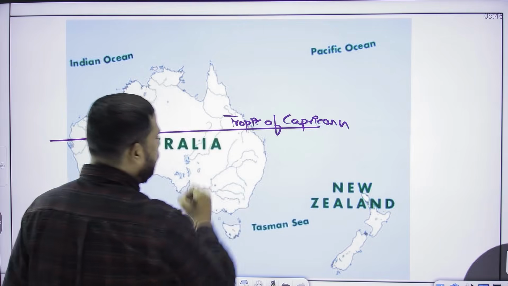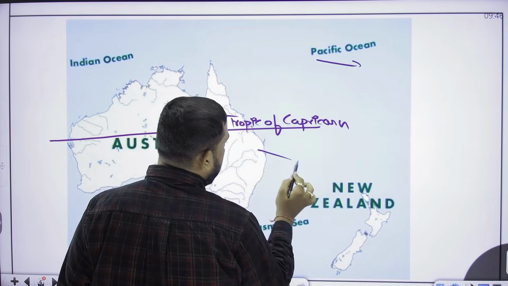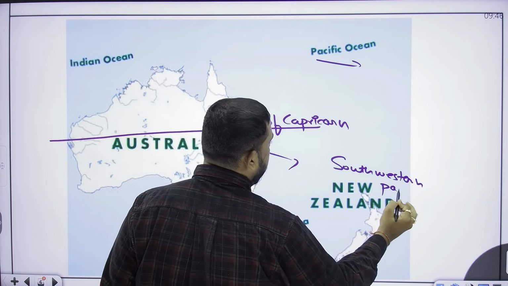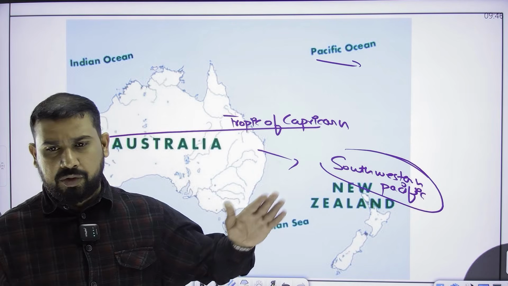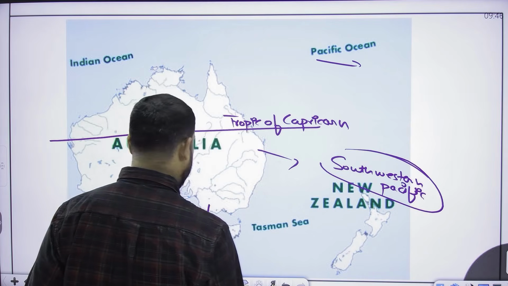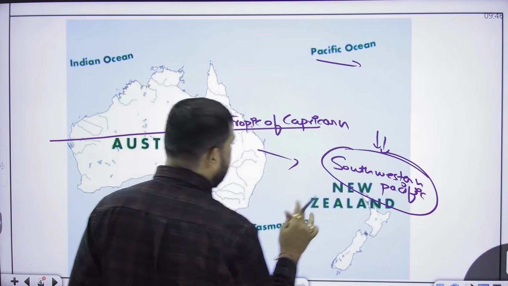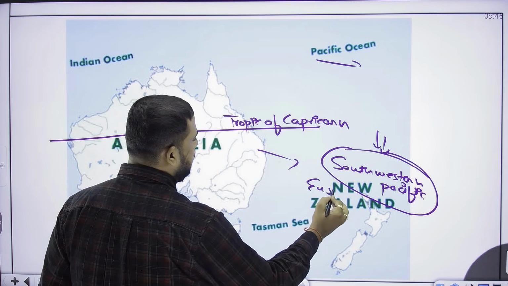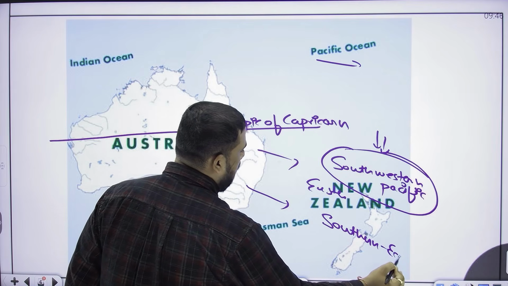Tropic of Capricorn passes from Australia, and when you see from Australia, this is the Pacific Ocean. So it lies in the southwestern part of the world, the southwestern Pacific part, or you can consider it the southwestern part of Australia also, because this is the southern part. And when we consider from Australia, it lies in the southwestern Pacific region, but with respect to Australia, it is in the eastern side and in the southern side. So this is considered as the southeastern part of Australia.